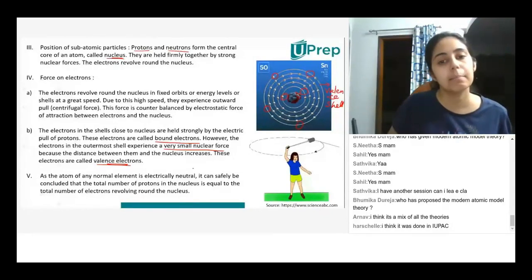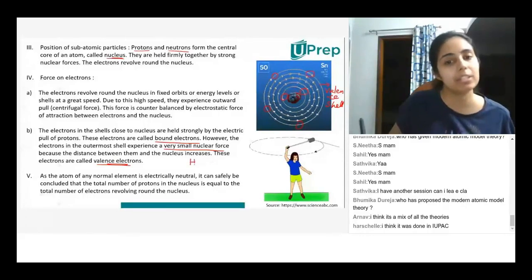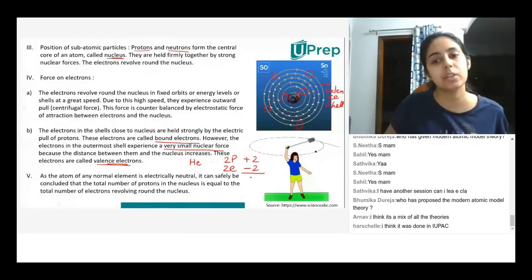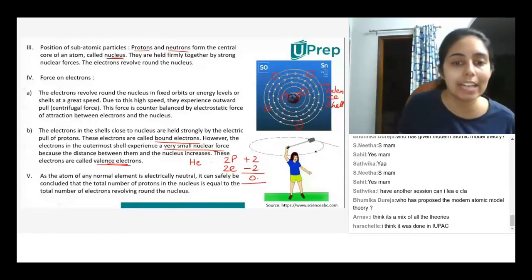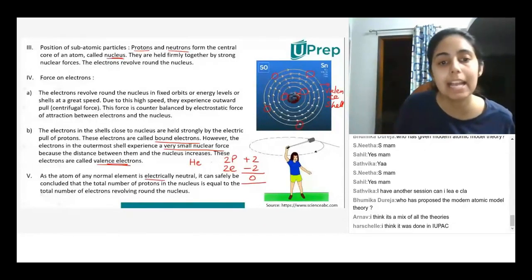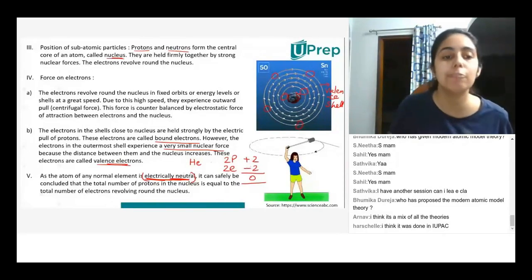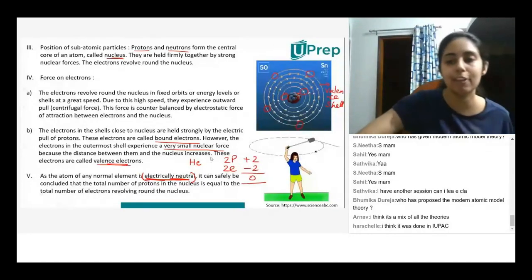So basically what it means is, if I have, for example, a helium atom, okay, so this is my normal helium atom. It has 2 protons and 2 electrons. 2 positively charged, 2 negatively charged, total is 0. That means it is a neutral atom. So any normal atom, or atom of any normal element, is electrically neutral, meaning the positive charges balance out the negative charges. That means the number of protons is equal to the number of electrons.